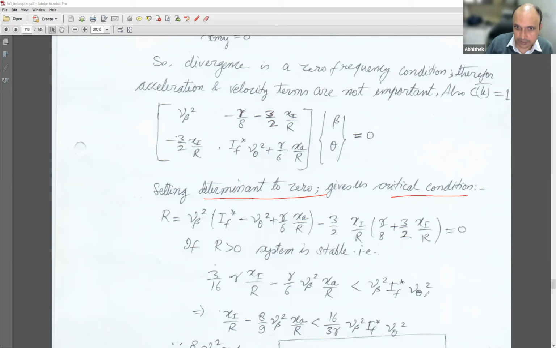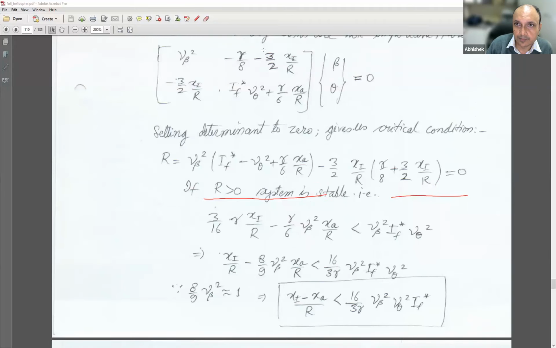After writing this in this current form, just keep taking down this entire thing. Once we write it in this kind of form, we make use of this notion that 8/9 ν_β² is actually close to 1. Because ν_β² would be approximately 1 point something, 0.9 or 1.1 or somewhere close to that. So 8/9 into 1.1 is close to 1. So one can approximate it to be 1.